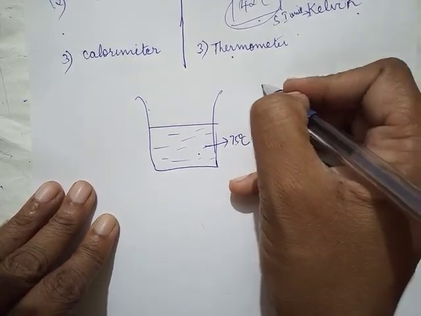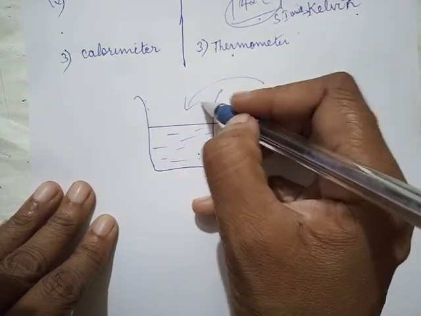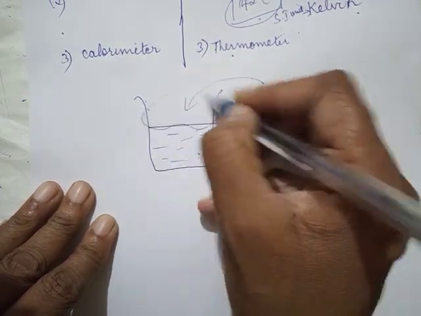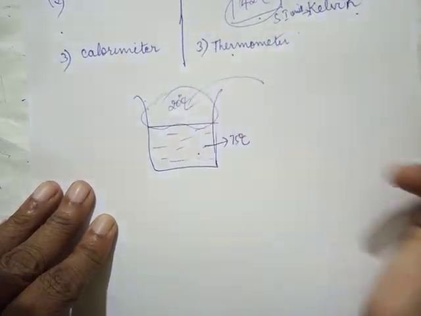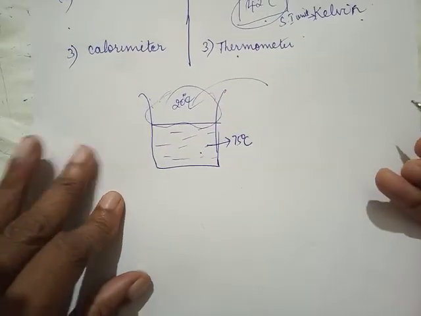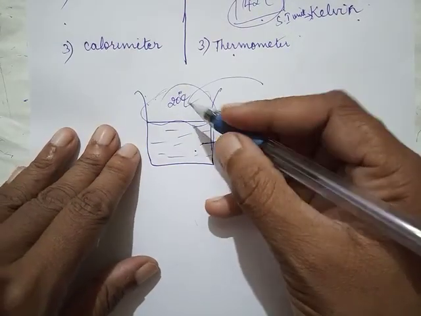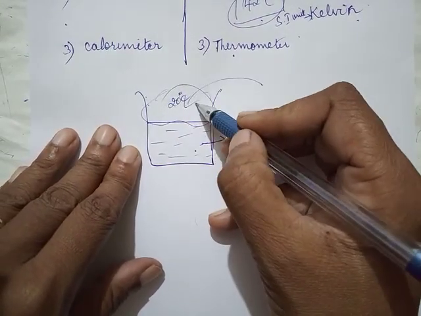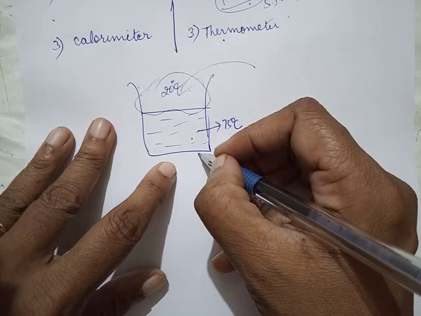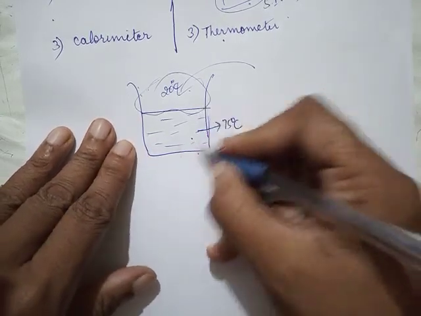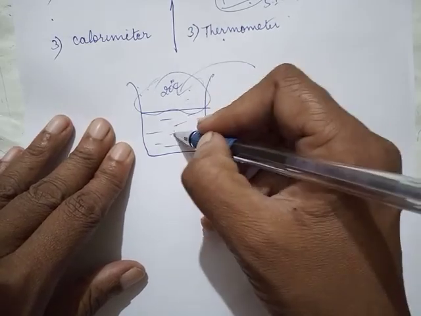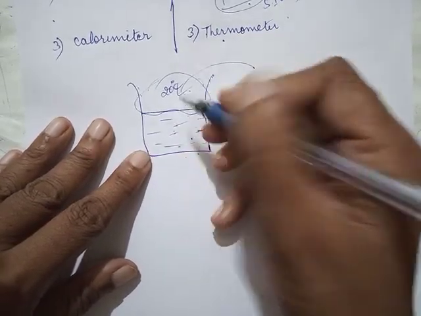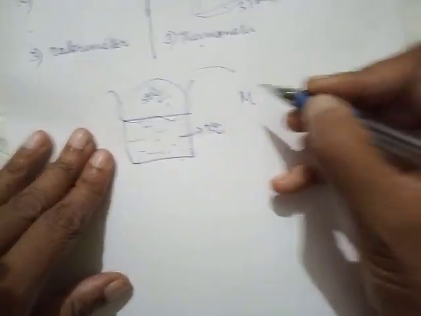Now you pour some cold water into it, at say 20 degrees Celsius, as if you filled it from the tap. These days at night, if you fill from the tap, the temperature might be 20 degrees Celsius, and here there is 75 degrees Celsius water already. So now you poured it. What happens? This hot body and the cold body are mixing together.